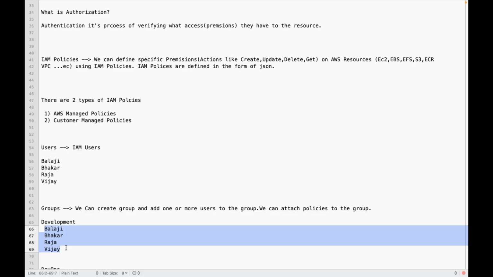Yes. Suppose someone is leaving the company, or leaving the project, even though not leaving the company, and joining a new project within the same company. If I remove that person from that group, will they lose access to the resources based on the policies attached? Yes. So instead of managing permissions at a user level, you can attach the permissions at a group level.